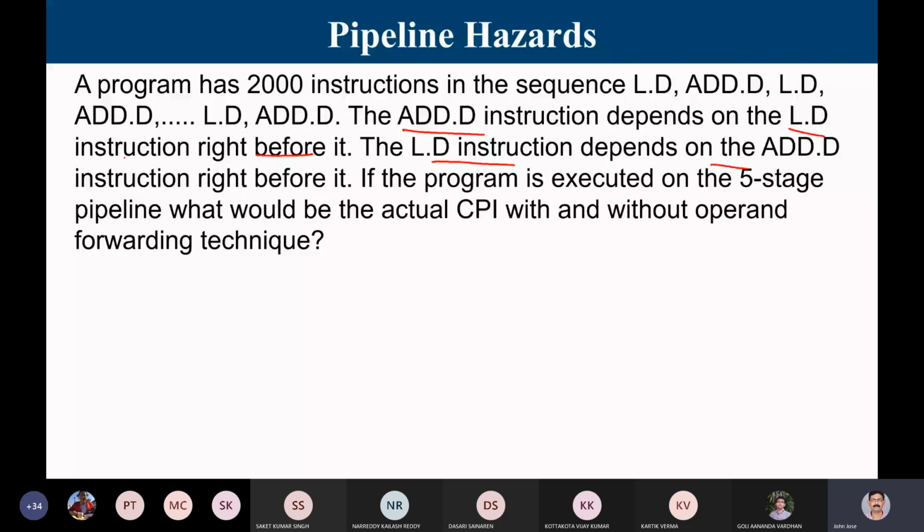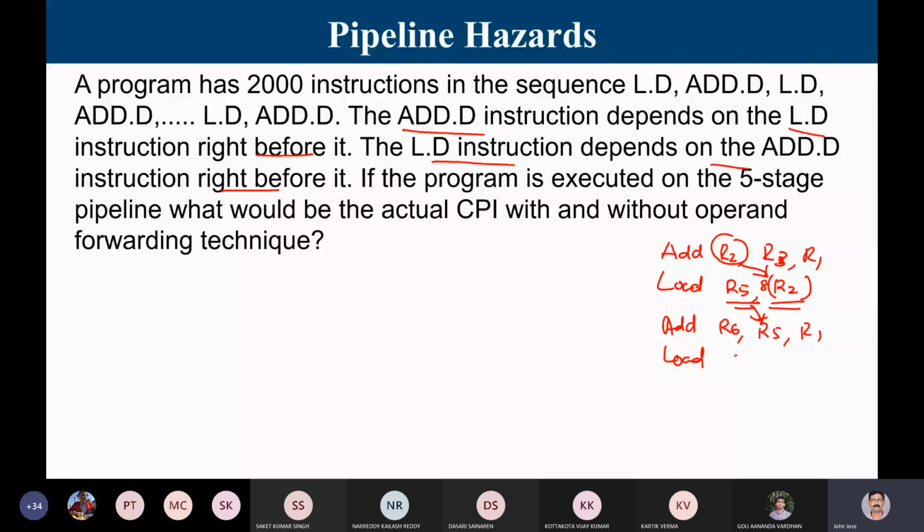What does it mean? When I have an add instruction, let's say add R2, R3 and R1, then I'm going to write a load instruction which is dependent on it, so I'll put 8 of R2. For address computation of the load, whatever result is generated by the add is used, so that is the dependency. How will the next add be? Whatever I'm loading here, so it's R5 and R1. Next load is going to be dependent on this, so it will be, let's say, 8 of R6. This is the dependency.